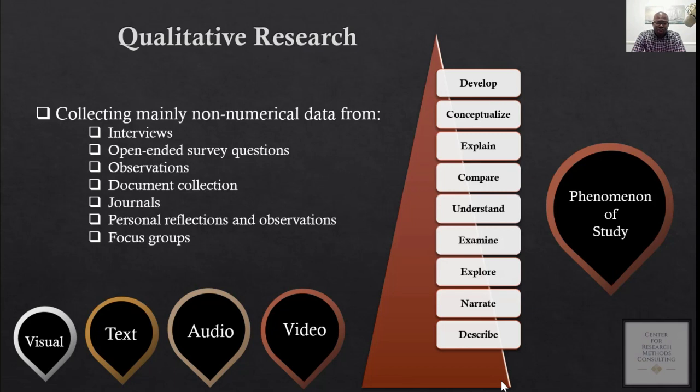You can also carry out an open-ended survey to get people's responses to open-ended questions. You can also do observations. You can collect documents. You can also collect journals from participants. And then you can also do focus groups. So all these data collection strategies help you to collect non-numeric data like visuals and text, audios, and videos to help you to address the research question by analyzing these kinds of data, right?